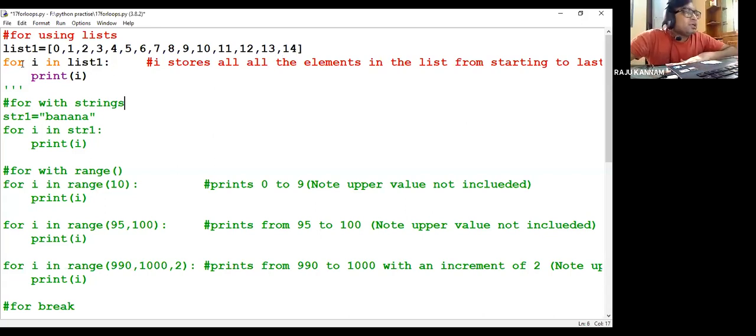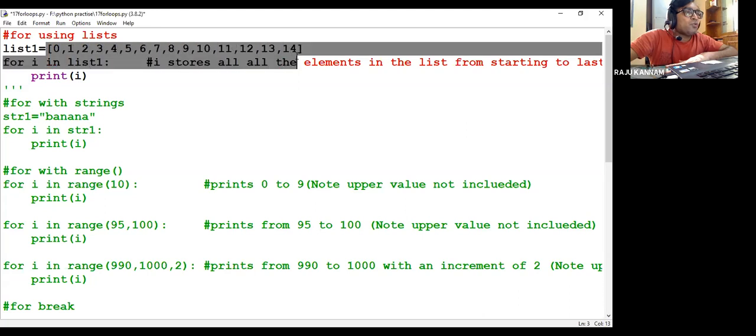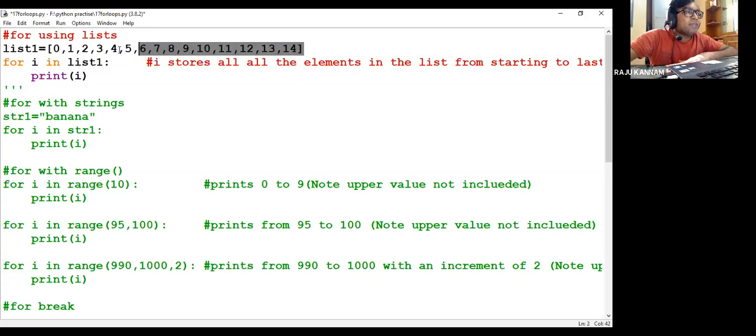To write a for loop, you write the keyword for, then a space, then take any variable. This variable is used to iterate the for loop. How many iterations it will do depends upon the length of the list. Here we have taken one list called list1, in which I have stored 0 to 14. That means a total of 15 elements I have stored. Here we are taking one variable, i.